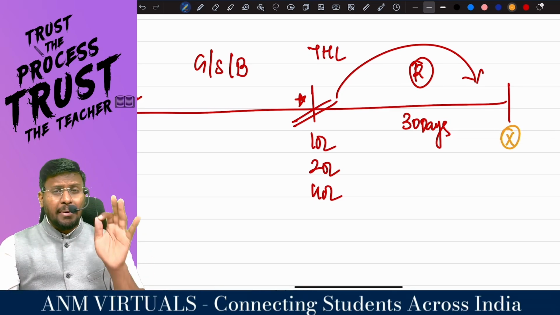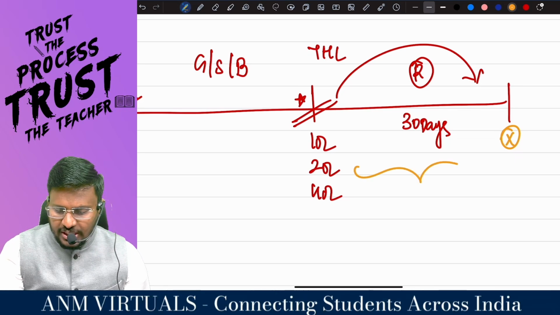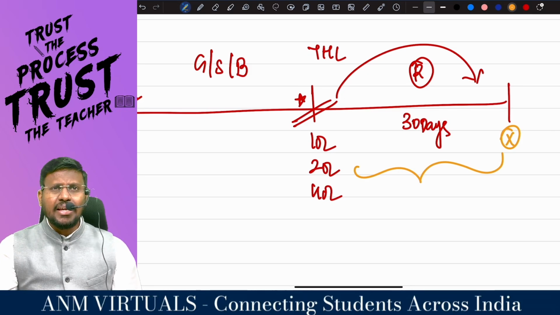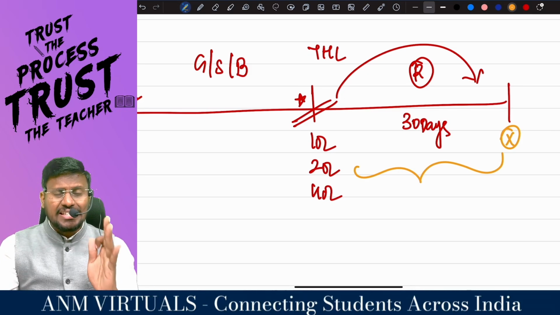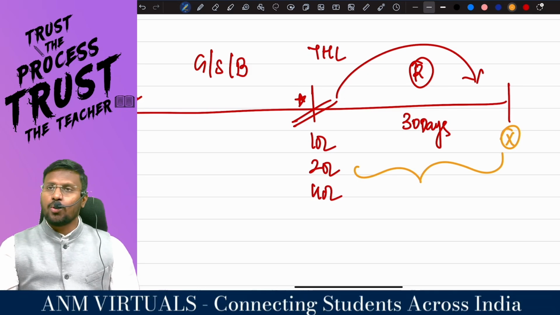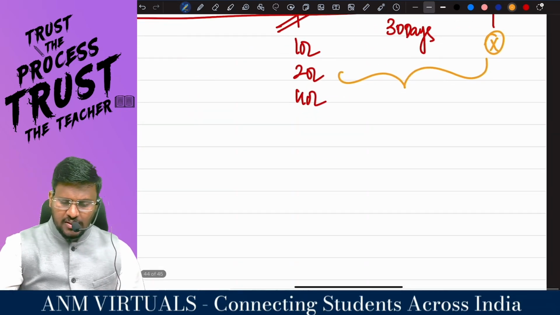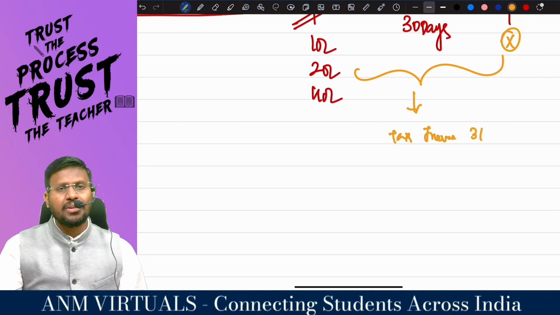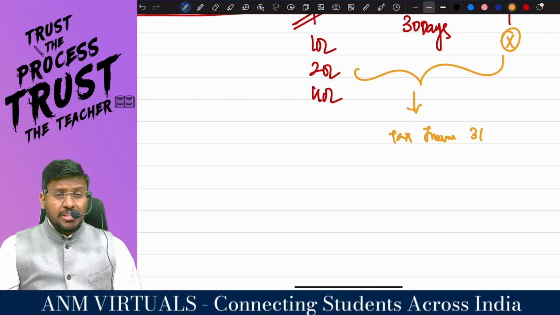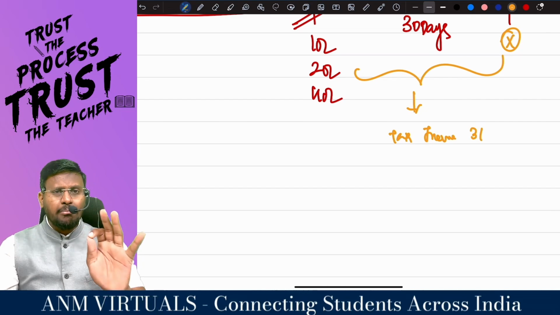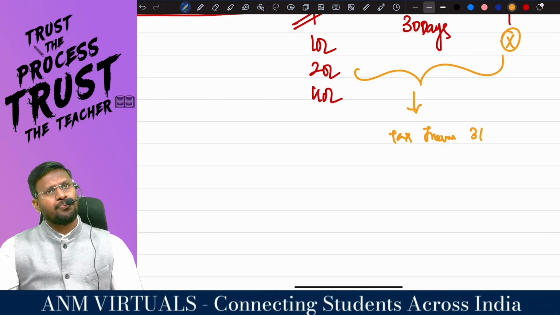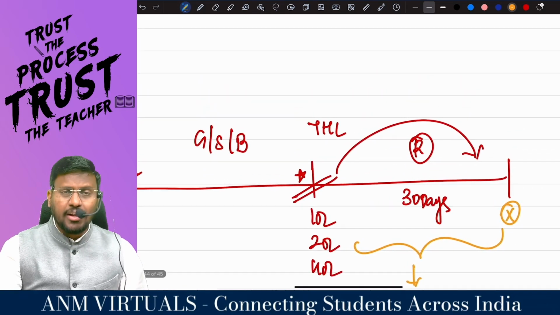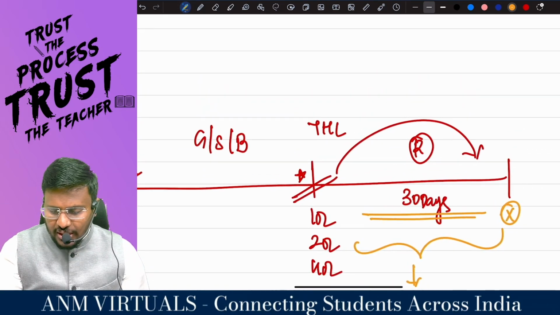That means I am liable to collect the tax from this period itself. For that intervening period, I am liable to collect tax. Are you all ready with me, sir? So, my dear lovable students, during this intervening period, I am supposed to raise the tax invoice as per Section 31, because I am supposed to raise the tax invoice at the time of sending the goods out of my factory gate. But since I don't have the RC, the registration certificate, I can't issue a tax invoice during this period of 30 days.